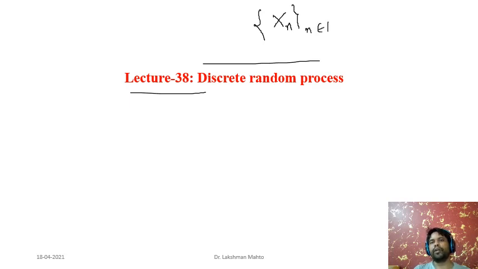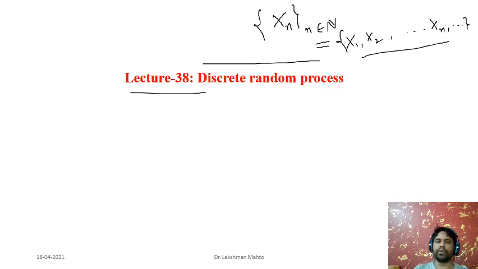Or if you open it up, then you can call it a sequence of random variables. And finally you can put it this way. That means the first term would be x1. You are having a proper ordering, which we call the well ordering property of the discrete random process. And the second term would be x2, and likewise it will go up to infinity, xn, and it will go on, like the infinite sequences we had already seen in math 1. So that kind of thing we will observe here.